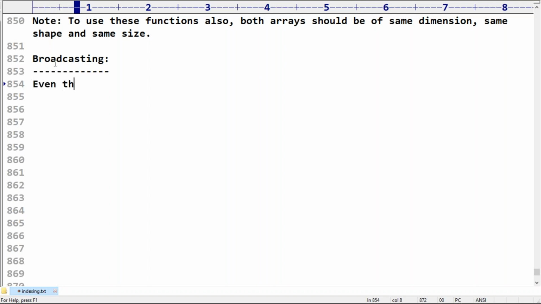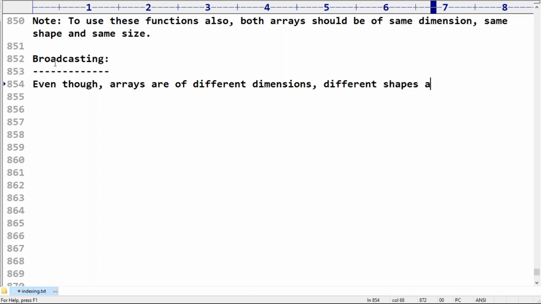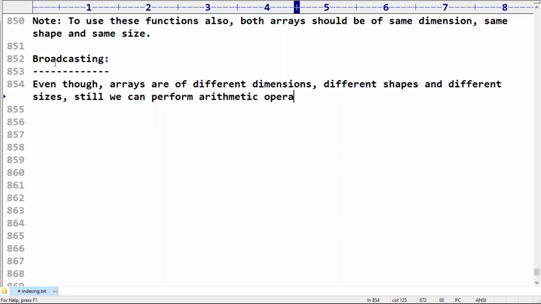But here just observe. Even though arrays have different dimensions, different shapes, and different sizes, still we can perform arithmetic operations.